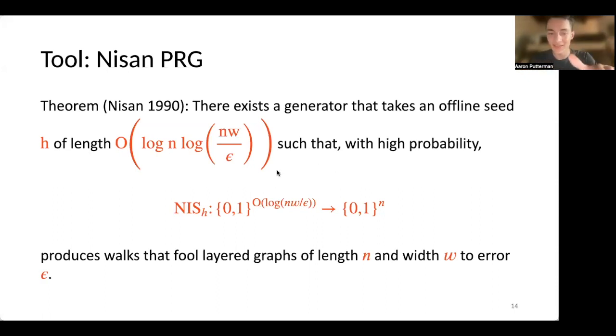So there are 2 things to keep track of here. We have an offline seed, which is very long, log n times log(nw/epsilon). And then we have a shorter online seed, of length order log(nw/epsilon). The way Nisan works is that over a random choice of H, it turns out that most choices of this online seed will be good.